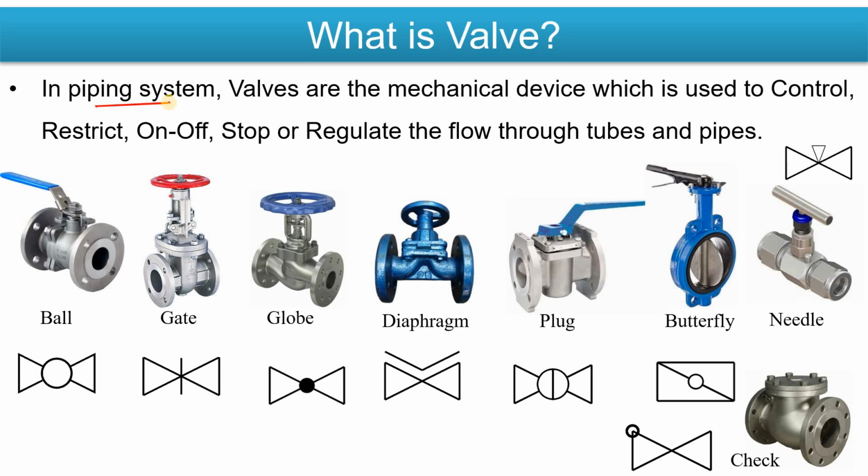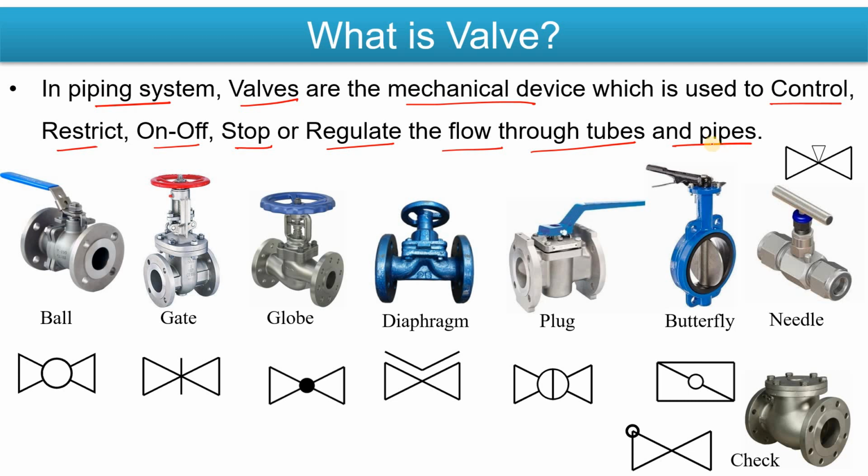With the help of that your water flows from the ground to the tank. Okay, in a piping system, valves are the mechanical device which is used to control, restrict, turn on or off, stop or regulate the flow of fluid through the tubes or pipes, right?